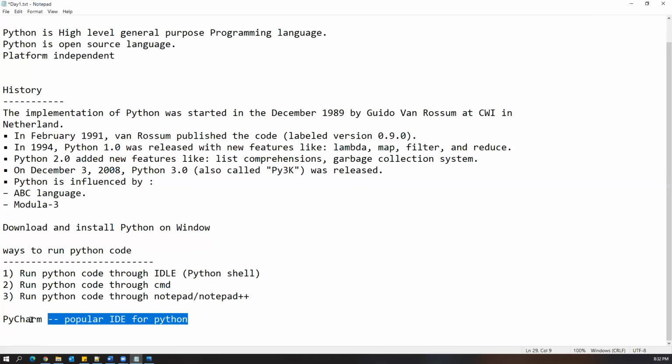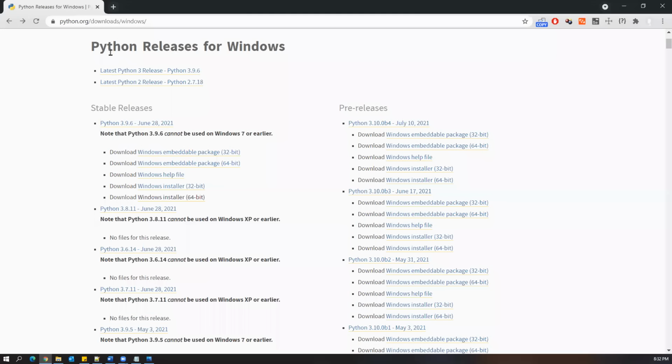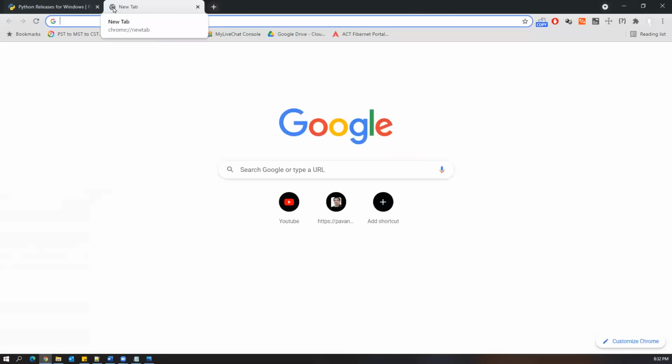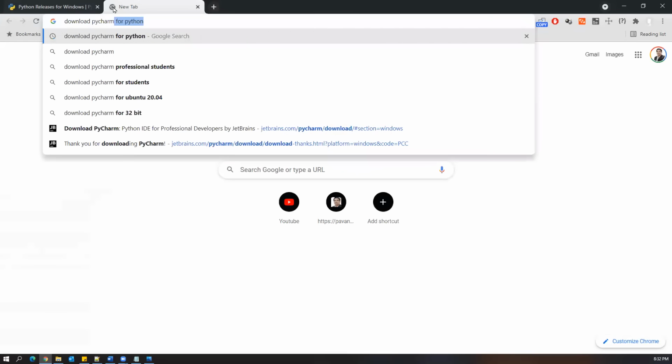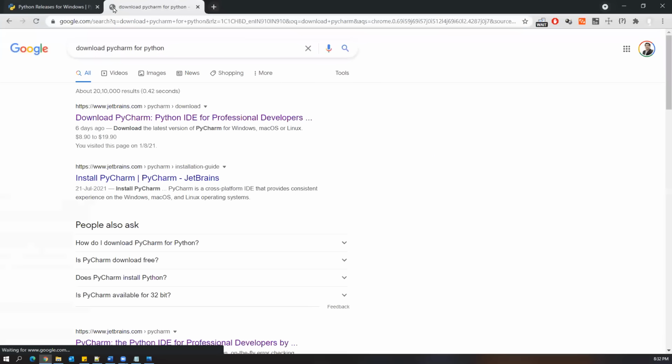So to download and install PyCharm, what you have to do is just go to Google and say download PyCharm. Once you search for download PyCharm, which will automatically give you some URLs here. JetBrains is actually a company which is developing a lot of products, and PyCharm is one of the products among them. So just go to this location.